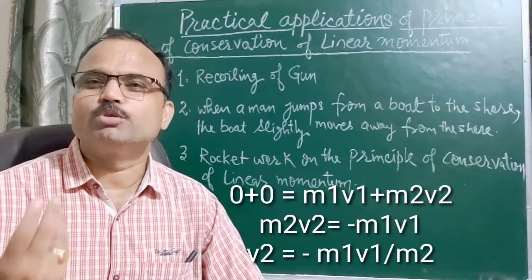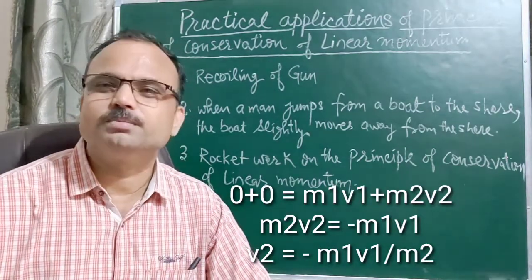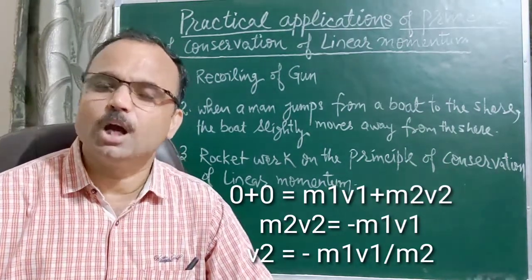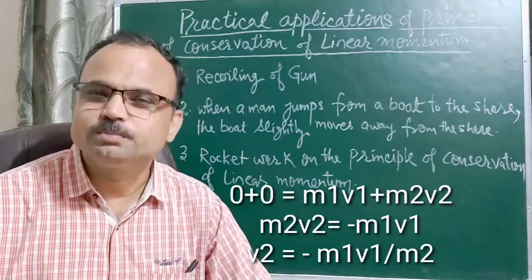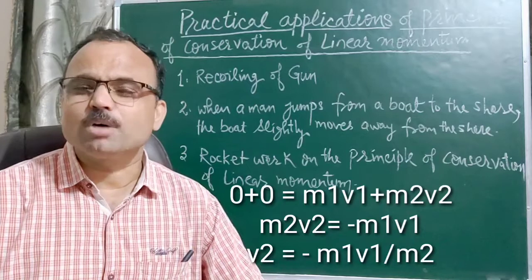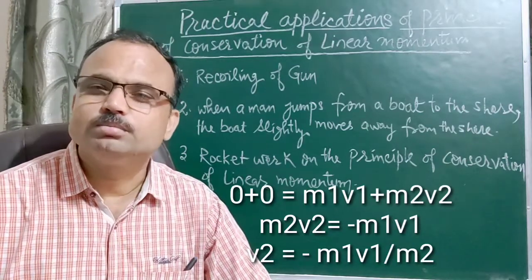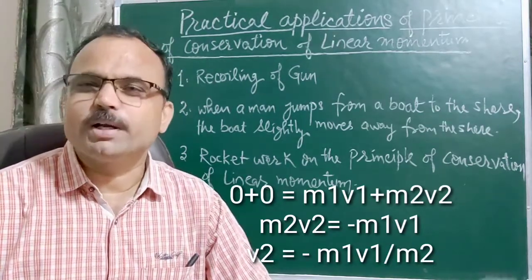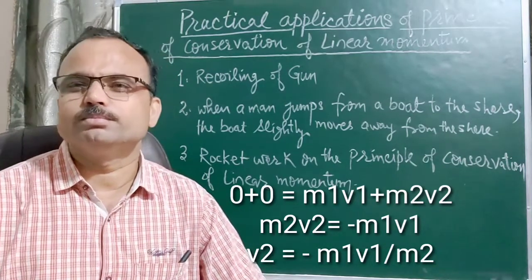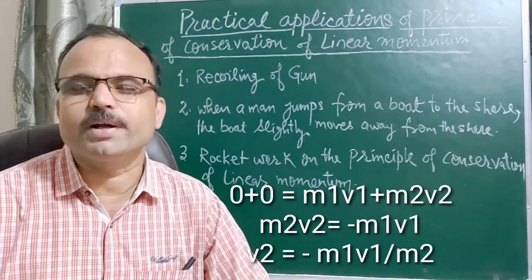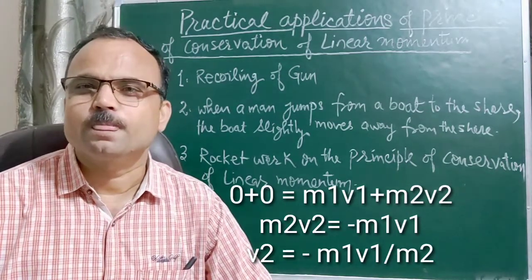Suppose the velocity of the bullet is v1 and the mass of the bullet is m1. So the momentum of the bullet is m1 v1, and the mass of the gun is m2, the velocity of the gun is v2. So the momentum of the gun after firing is m2 v2.